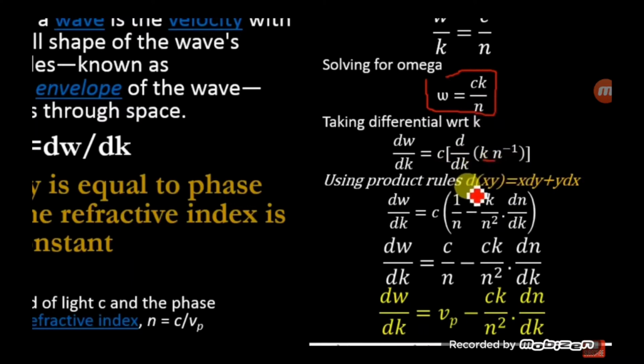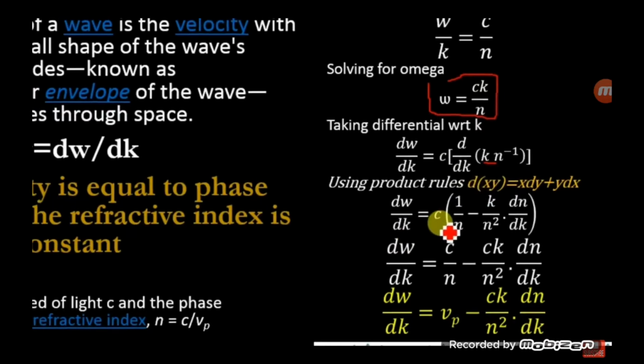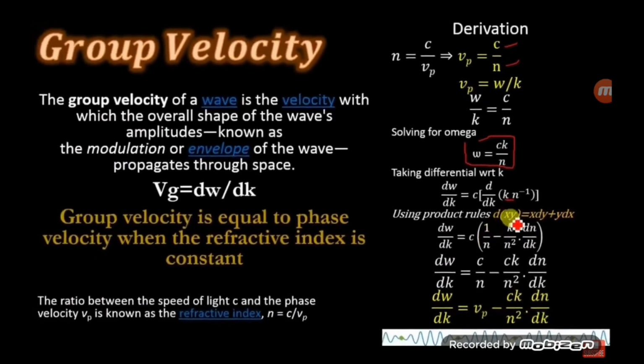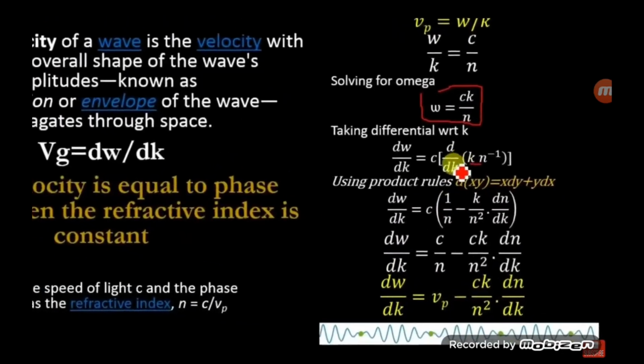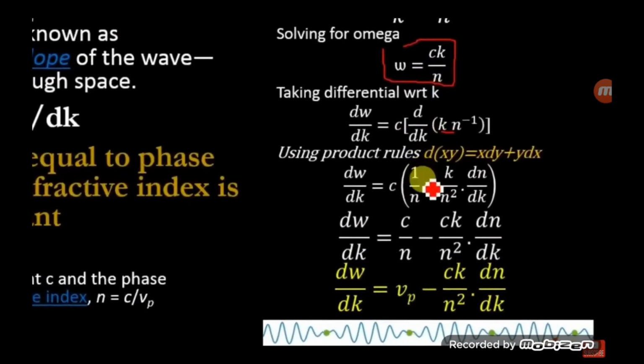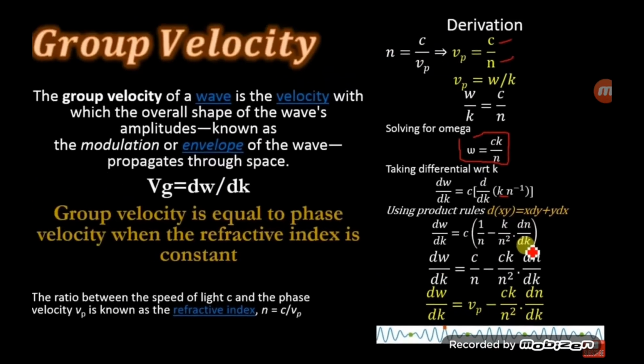Using the product rule, we will get d omega by dk is equal to c times 1 over n, taking differential of k with k, then we will be left with 1, so we do not need to write it. We will get 1 over n minus k into 1 over n squared into dn by dk.